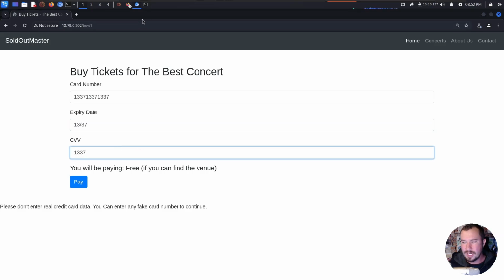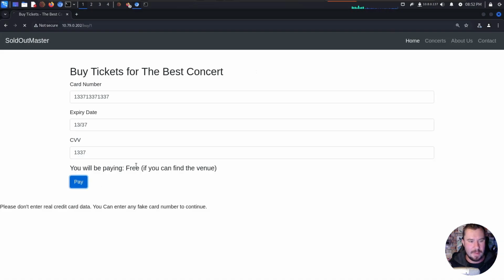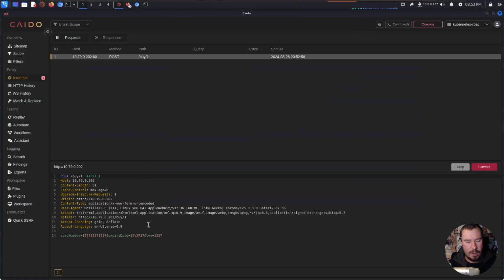Now, what I like to do just in general web app stuff is monitor all the requests when I do things like that. So we can turn on queuing real quick and we can hit pay. Now, if we jump back over to Caido rather, we can see what is going on here. So it's doing a POST request to buy one. Now, if this was a web app pen test, we could try IDOR on something like that. We have our card number, expiration date, and our CVV that it's passing.